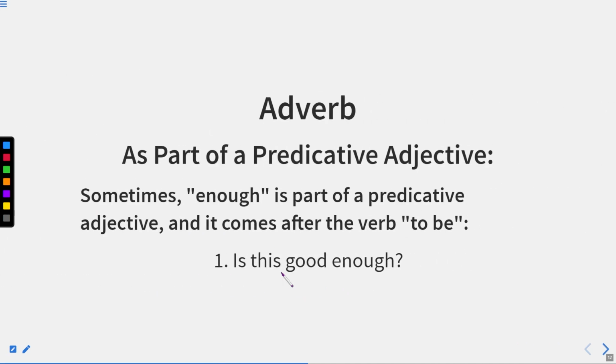As a part of predicative adjective. Sometimes enough is a part of predicative adjective and it comes after the verb to be. Is this good enough? So, is this good? Now basically, good is an adjective and after that we are having the word enough.